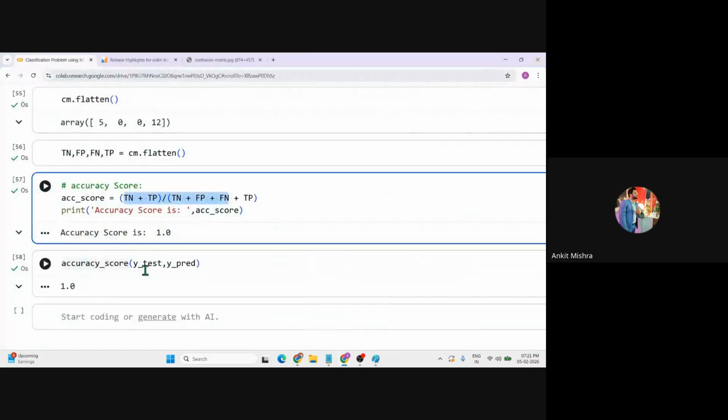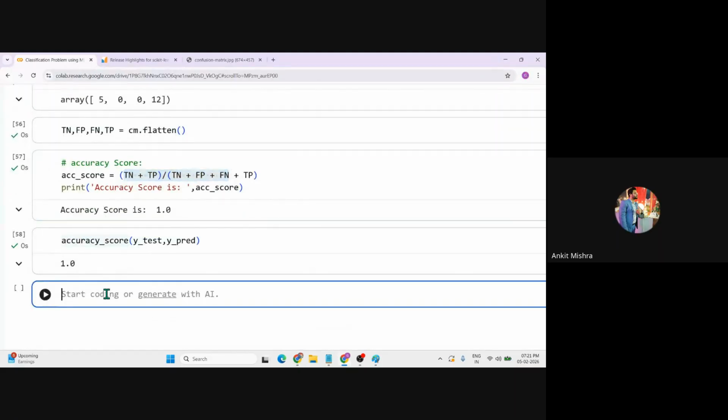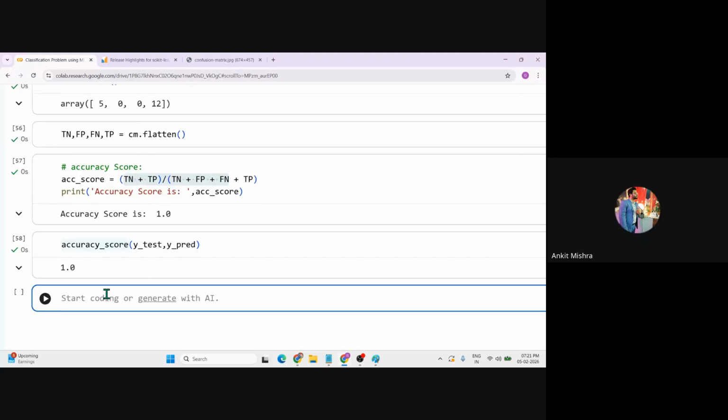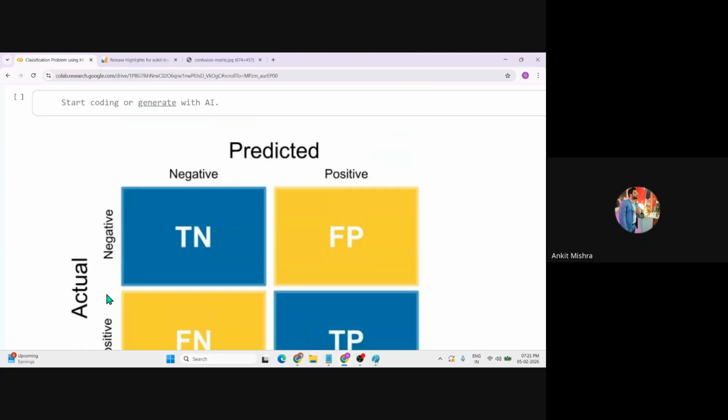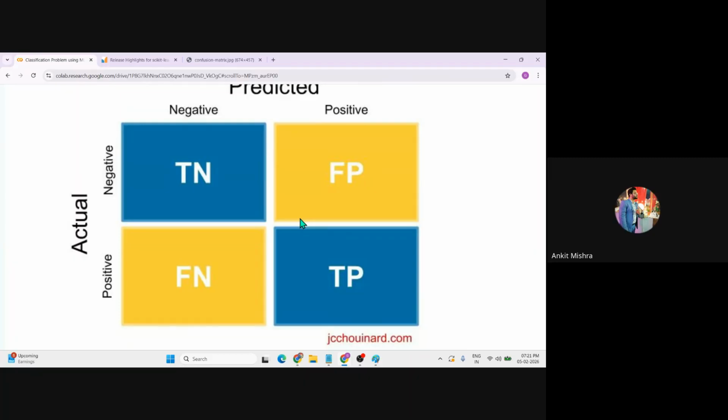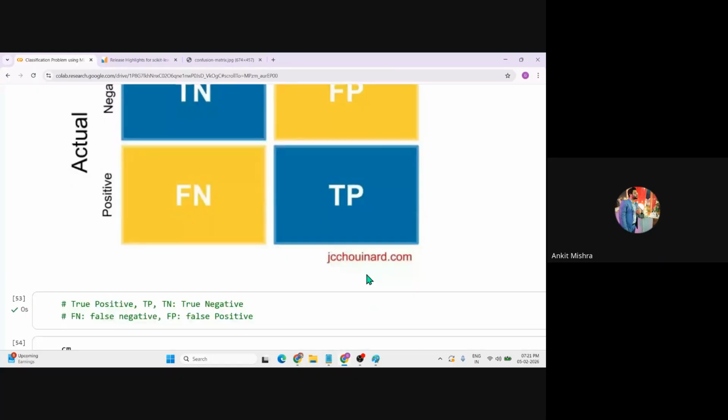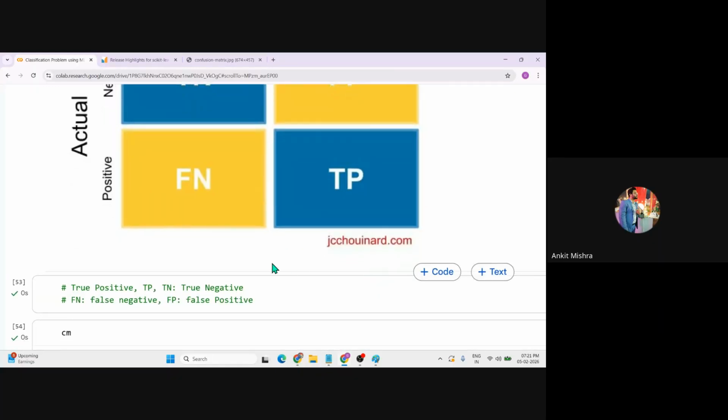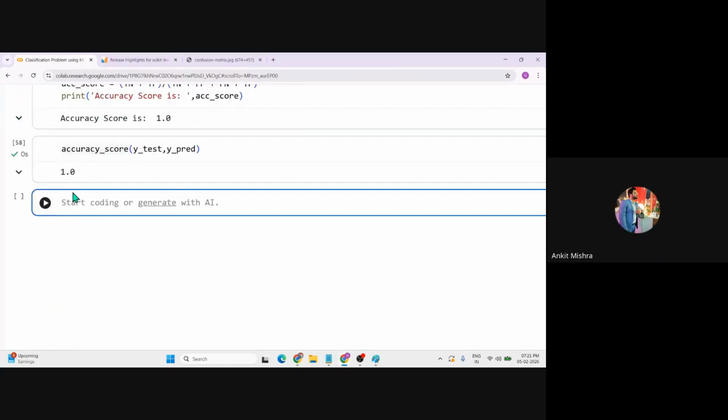What is the use of a confusion matrix? In short, a confusion matrix allows us to compare the model output with the actual output. It forms a correlation between four possible values: true negative, true positive, false negative, and false positive. All the false ones are the misclassifications, and both true ones are the good classifications, or you can say the perfect classification. This is the use of the confusion matrix.